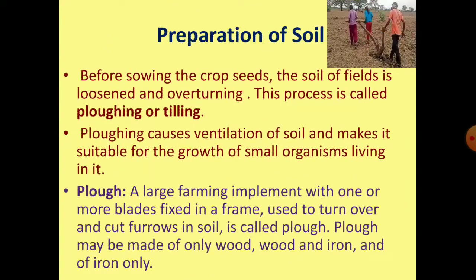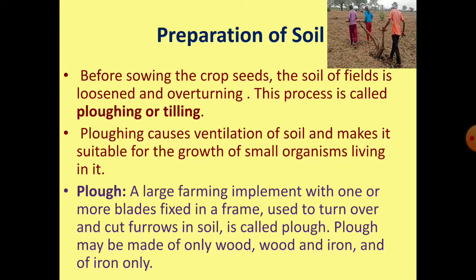The first one is preparation of soil. Before sowing the crop seeds, the soil of the field is loosened and overturned. This process is called plowing or tilling. Plowing causes ventilation of soil and makes it suitable for the growth of small organisms living in it. The tool used in this process is a plow.